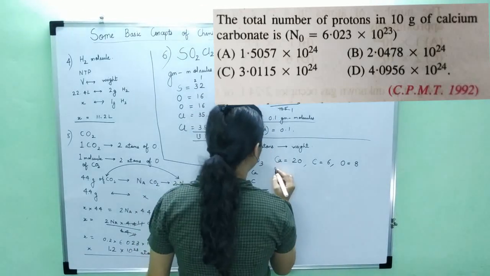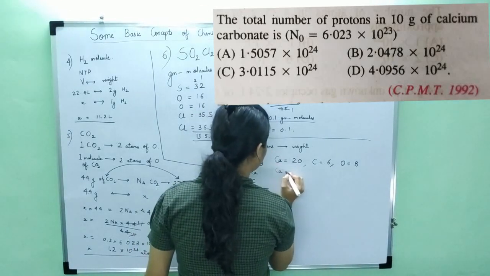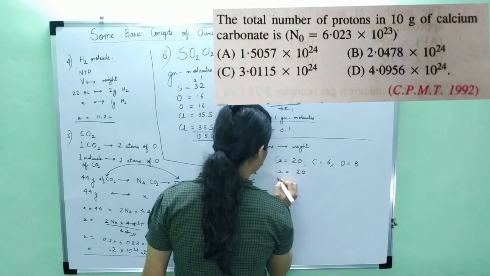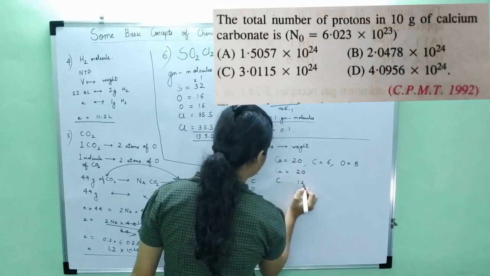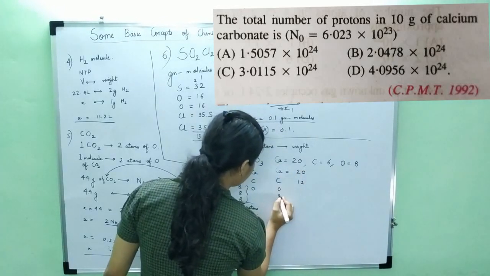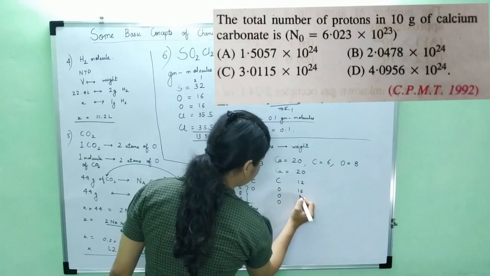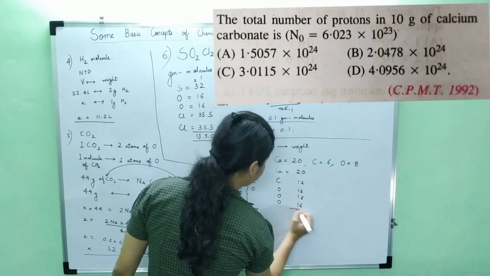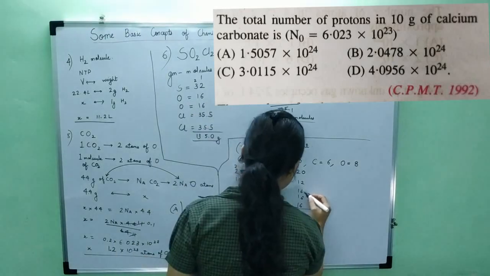Okay, so the molecular weight would be what? For calcium, the atomic weight is 20. For carbon, the atomic weight is 12, and for oxygen, the atomic weight is 16. Now we have to add these.